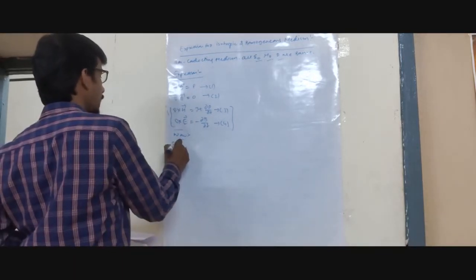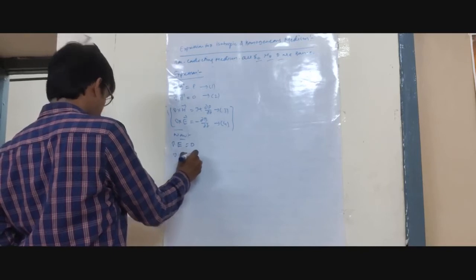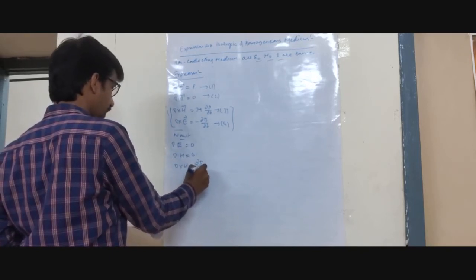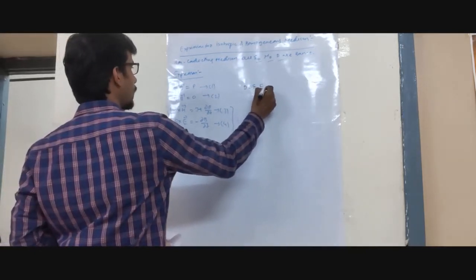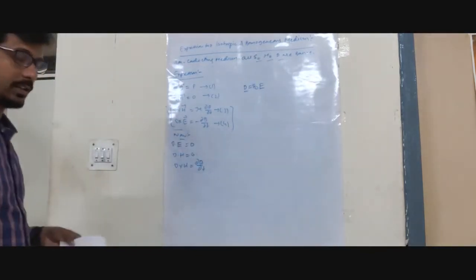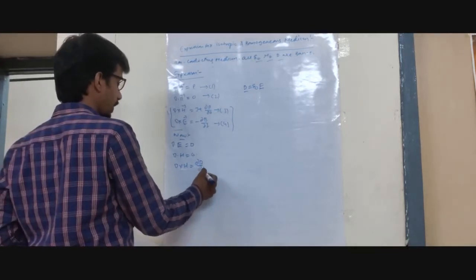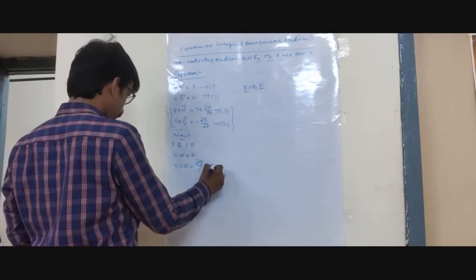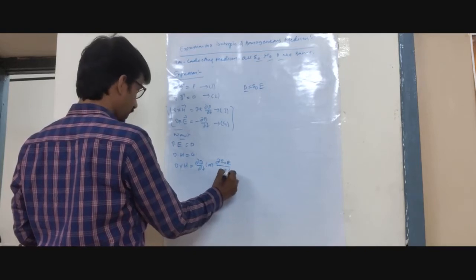We very well know that del dot E is equal to 0, del dot H equal to 0, and del cross H equal to dD by dt. And we know D is equal to epsilon naught into E. Substituting epsilon naught E for D in the equations, the modification of the equation happens. Let us write the modified equation: dou epsilon naught E by dou t.